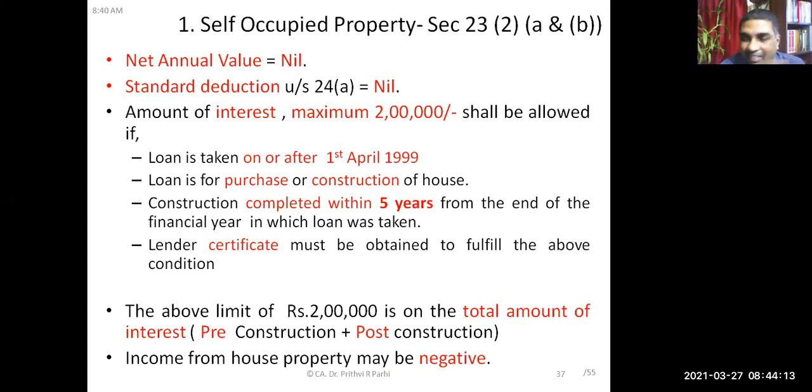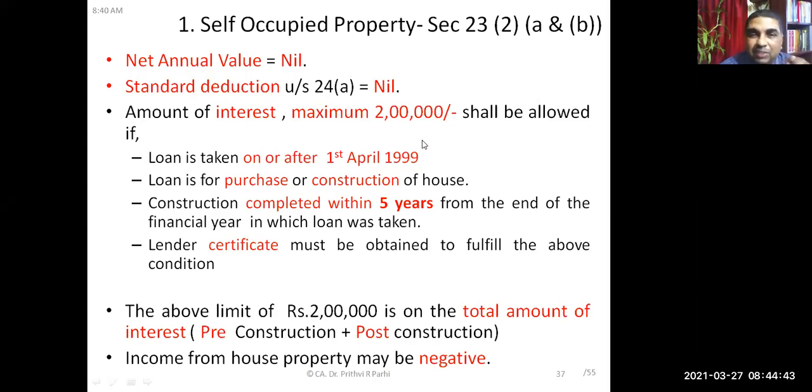Will be allowed or not? No, sir. No, because we are saying net annual value is nil. That means after allowing municipality taxes and all, it will be nil, right? So standard deduction is also nil. So only one amount is allowed, that is interest on borrowed capital. That to maximum how much? 2 lakh. Maximum 2 lakh rupees is allowed as interest on borrowed capital.